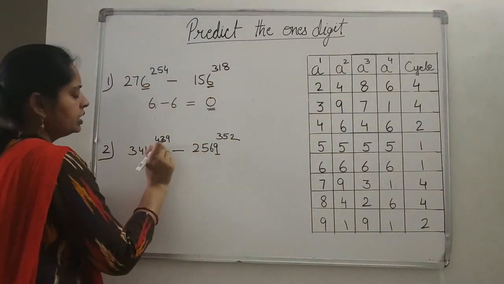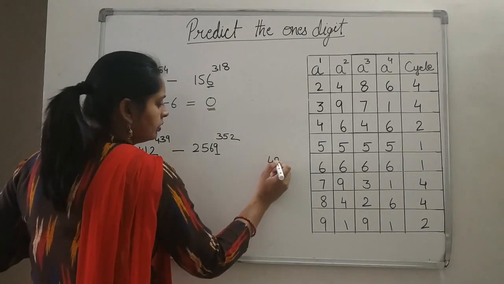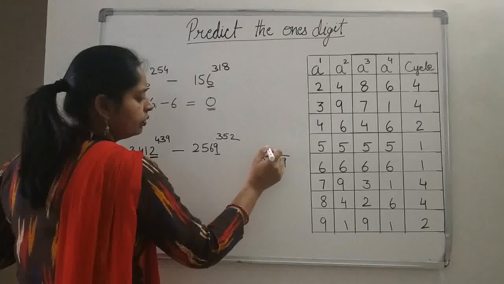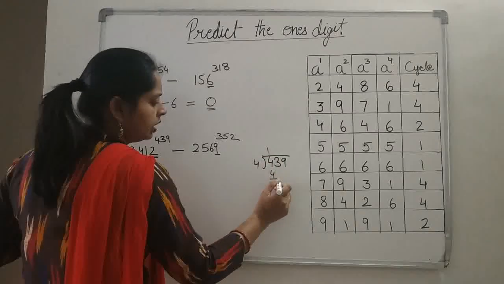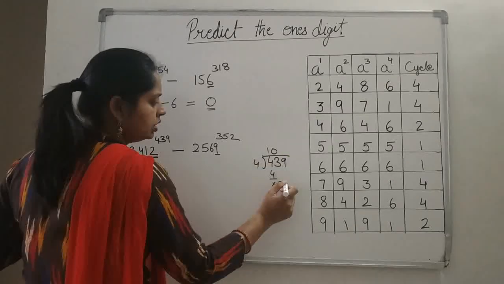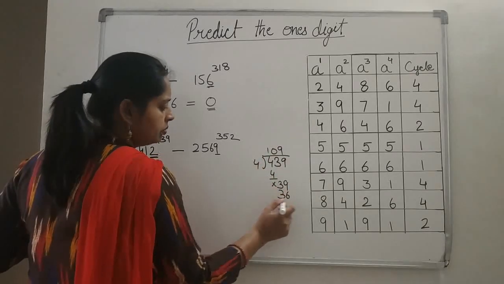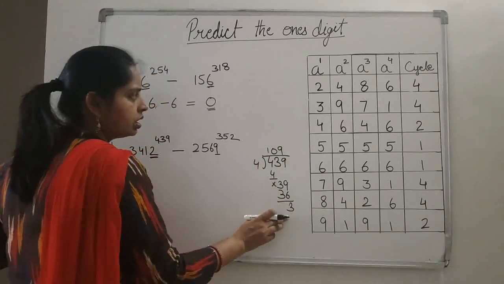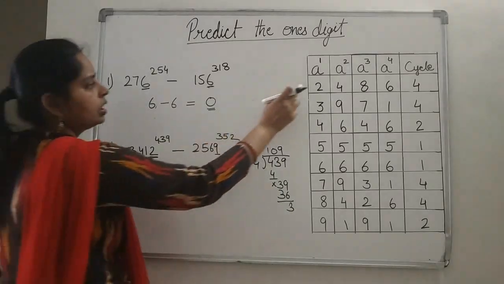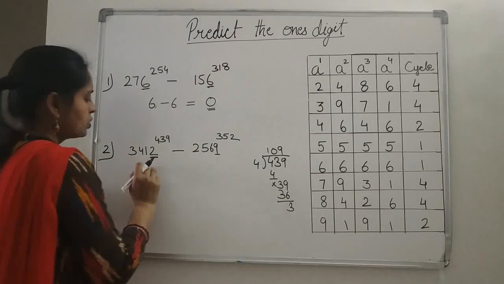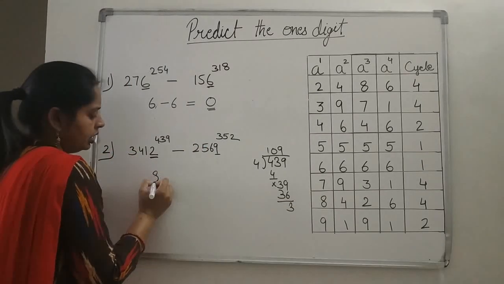So we will divide this power by 4. 4 ones are 4, and then 3 will go for 0. 4 nines are 36. The remainder is how much? 3. So for 2, if the remainder is 3, the number will end by 8. So it will end by 8.